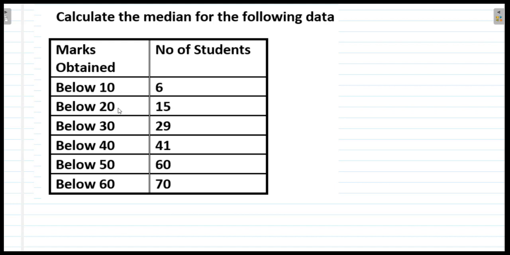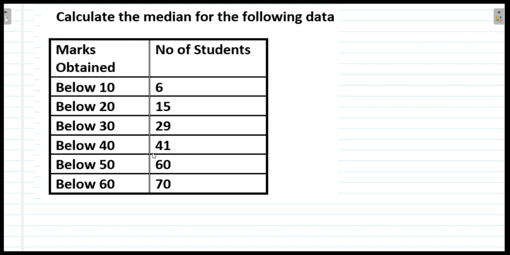It means that less than 10 marks are also counted here. It means this 6 is also counted in 15. Below 30 there are 29 students. It means there are 29 students who have got less than 30 marks. So less than 30 marks means 15 candidates are also counted here, and so on.